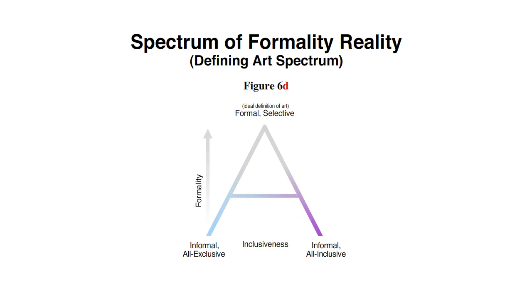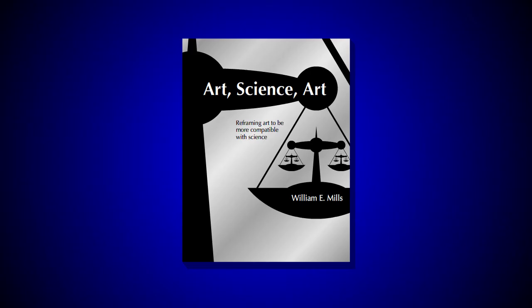That's the whole of Figure 6, the ideal formal expectation at the top of the spectrum of formality, and between the spectrum of inclusiveness. I hope this raises expectations for all those seeking more concise definitions of art. I hope all of Chapter 2 will meet any raised expectations.